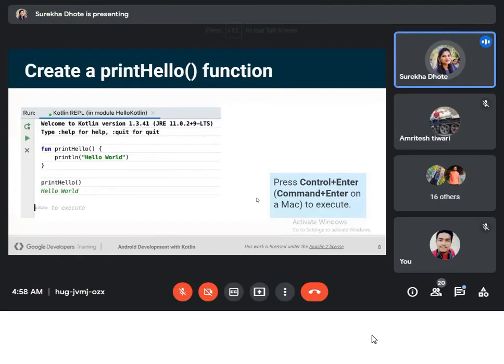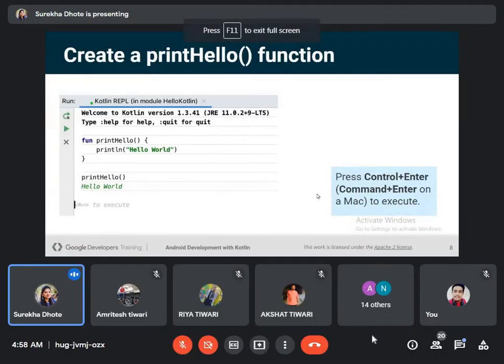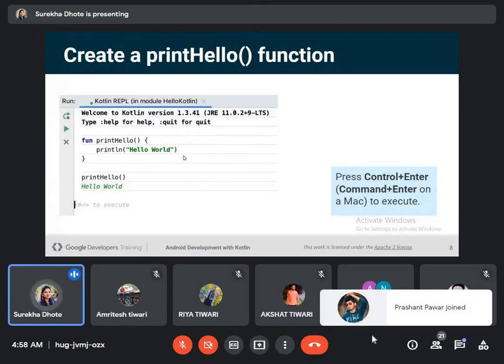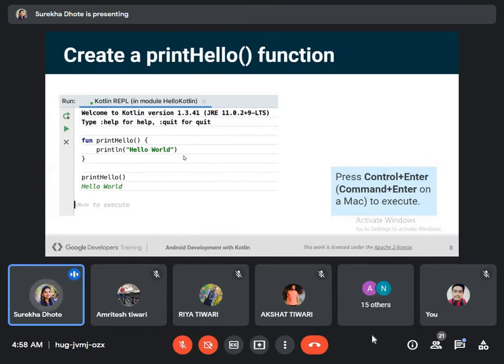Here is a basic hello function written in Kotlin. I think most of you are familiar with one or two programming languages. So here is Kotlin, and this is the basic syntax of how you can print hello world.